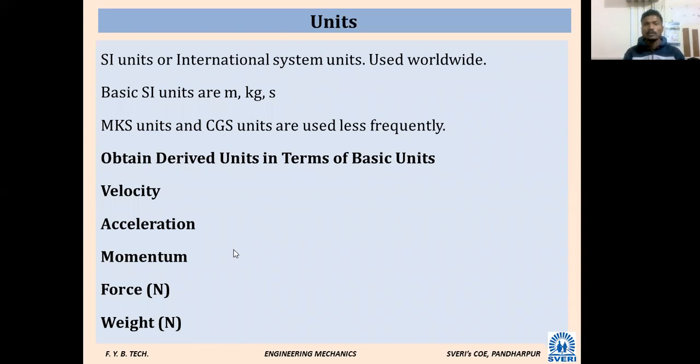Or it may be asked something like this: which of the following is a basic or fundamental unit? So three will be given as derived units and one will be basic or fundamental. In that way, it may be asked. It is very basic, you can remember it. To remember this, remember just meter, kilogram, and second. These are the only fundamental or basic units. Remaining are derived. So there is no confusion.